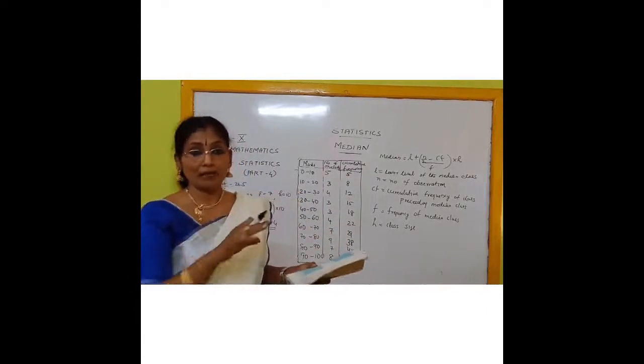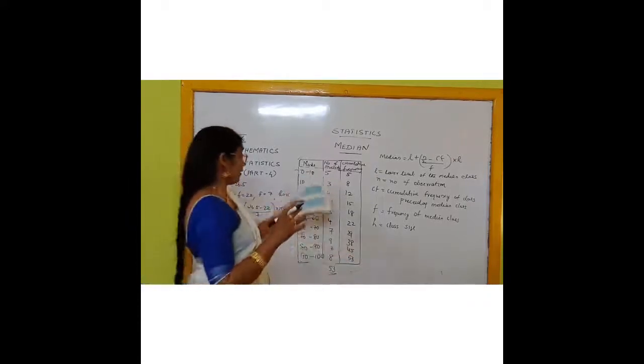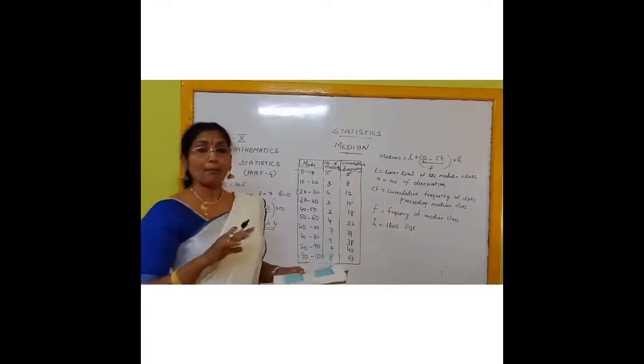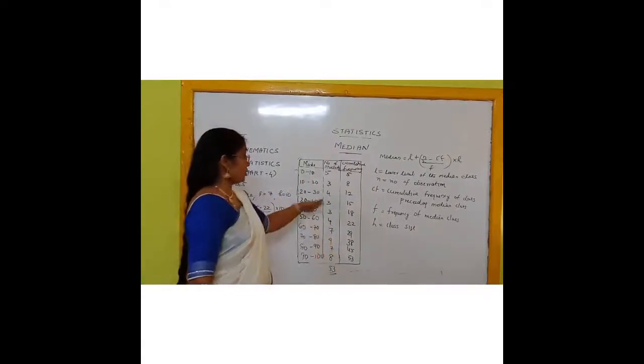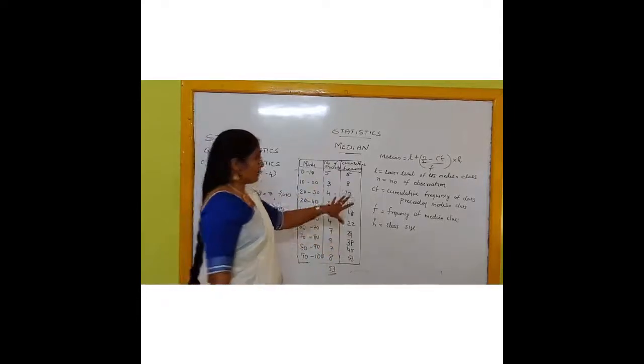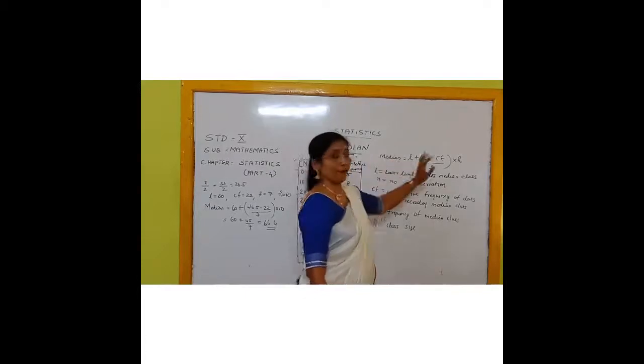The class interval size is 10, so it may be anywhere in between. It is not easy to find by looking at this table. For that purpose, you should find the median by using a formula.